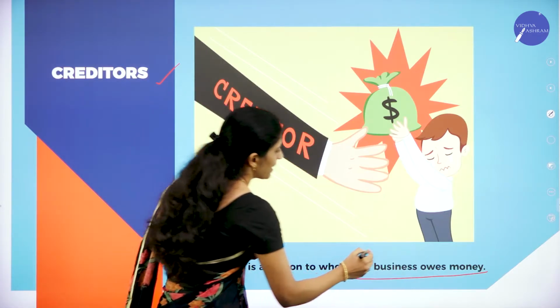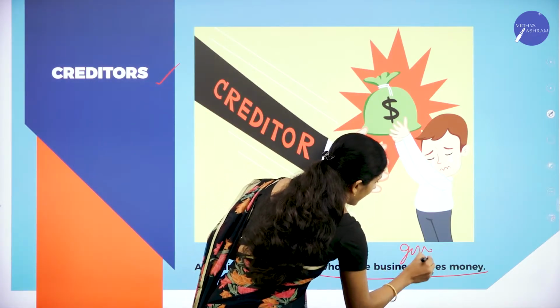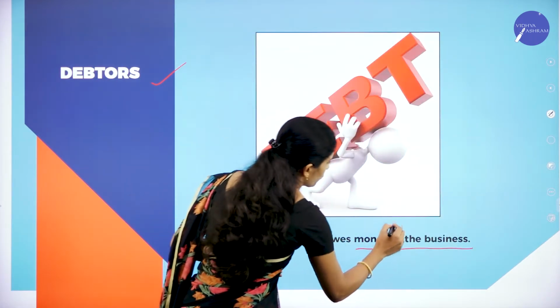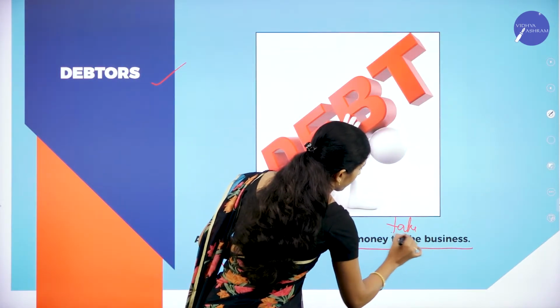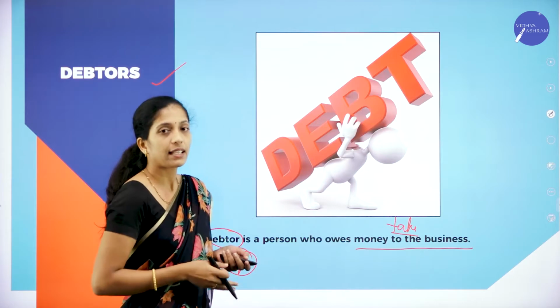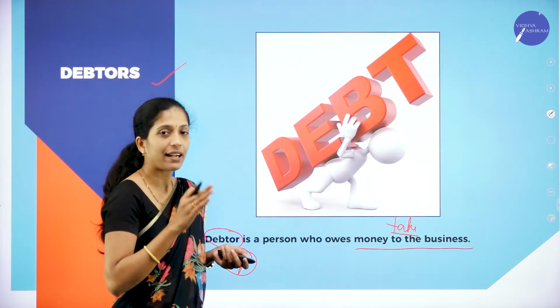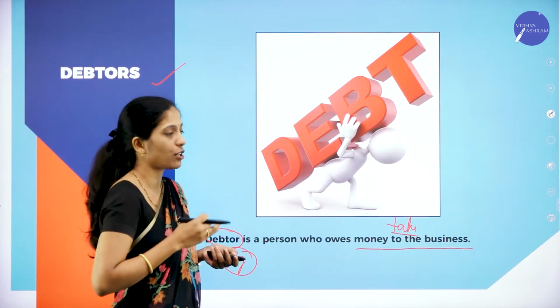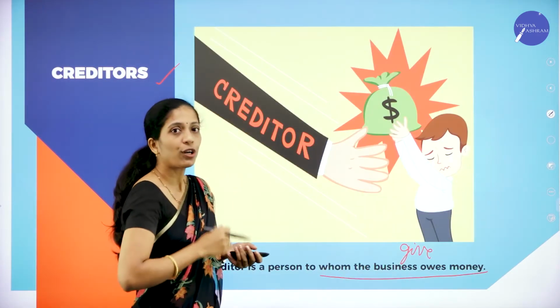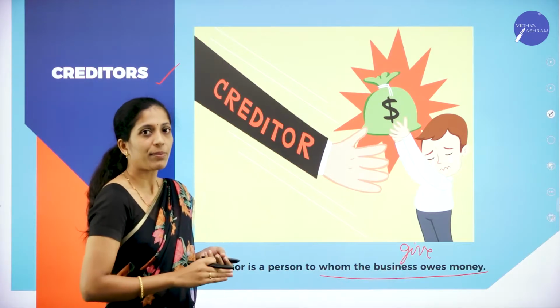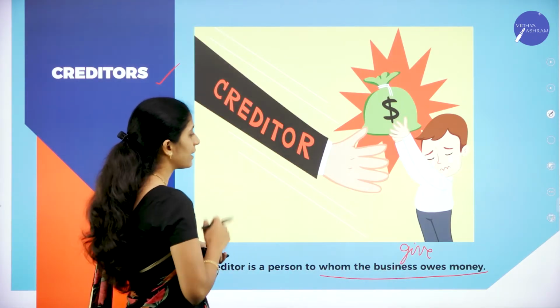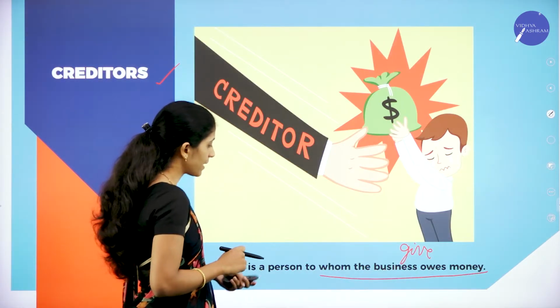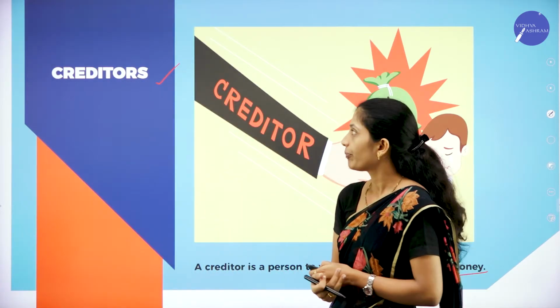So here the business will give the money. There in the debtors, the business will take the money. So here it is taking the money from some other person. That amount is called as what? Debtors. That is, the amount to be received is called as debtors. Here the amount to be given from the business is called as what? That is creditors. So creditors is a person to whom the business has to give the money.